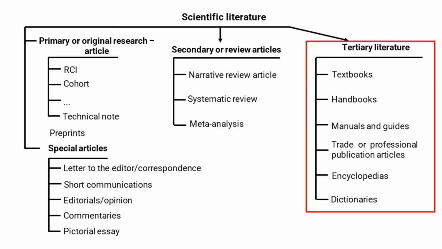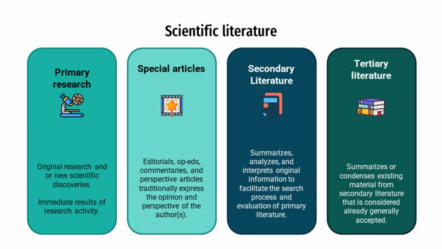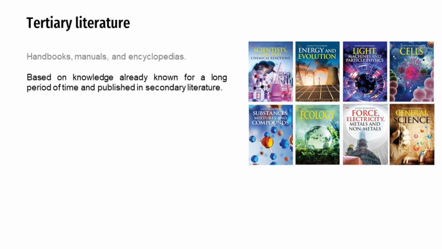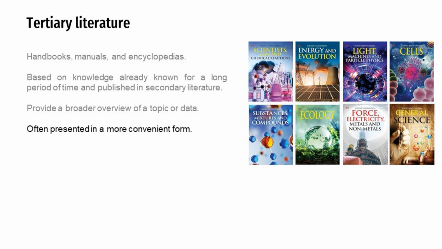Tertiary literature. From the diagram presented, it is already clear what tertiary literature represents. Tertiary literature summarizes or condenses material from secondary literature, which is already considered widely accepted knowledge. Reference books, manuals, and encyclopedias published in specialized fields belong to tertiary literature. They are based on long-established knowledge that has already been published in secondary sources. Tertiary literature provides a broader overview of a topic or data and is often presented in a more accessible format.